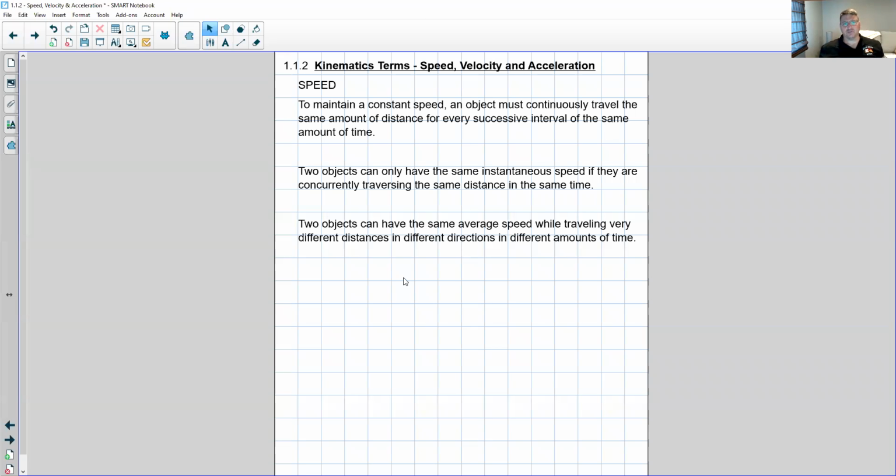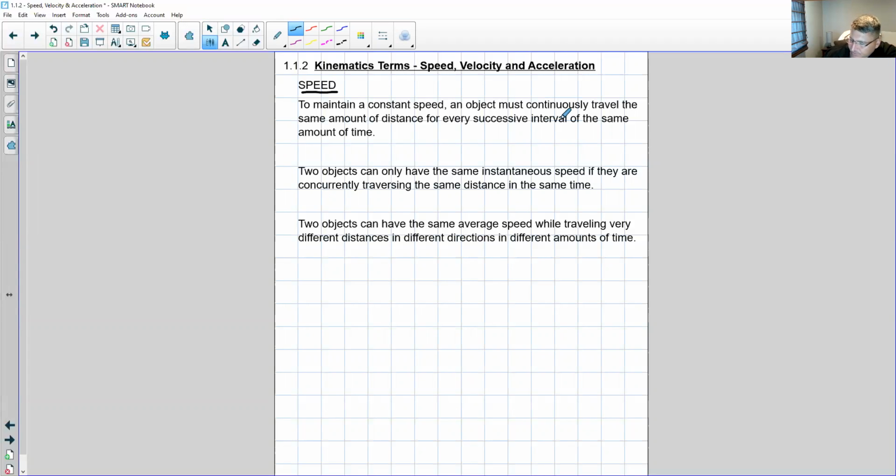All right, so I'm going to introduce a few more specifics about velocity, speed, and acceleration, just to underline this concept of instantaneous versus average really quick. So let's start with speed. In order to maintain a constant speed, an object has to be continuously traveling the same amount of distance for each successive interval of time.